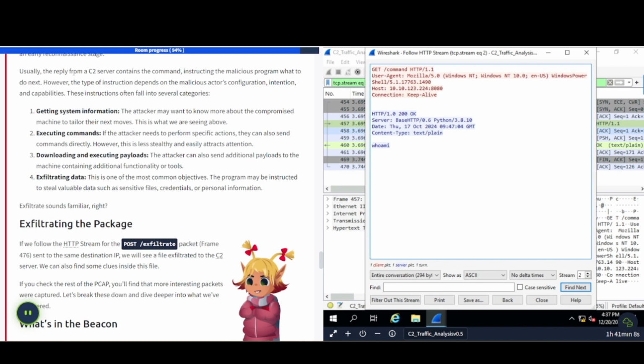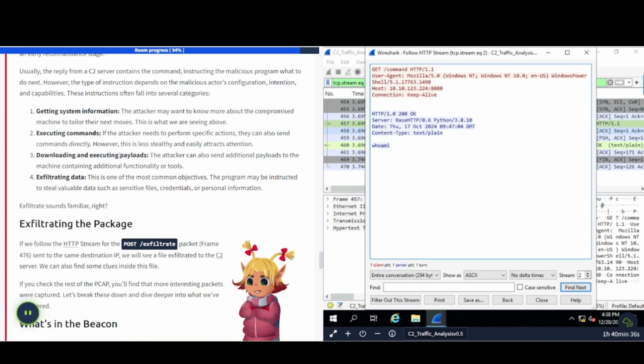Usually the reply from a C2 server contains the command instructing the malicious program what to do next. However, the type of instruction depends on the malicious actor's configuration, intention, and capabilities. These instructions often fall into several categories. Number one, getting system information. The attacker may want to know more about the compromised machine to tailor their next moves. This is what we are seeing above. Number two, executing commands. If the attacker needs to perform specific actions, they can also send commands directly. However, this is less stealthy and easily attracts attention.